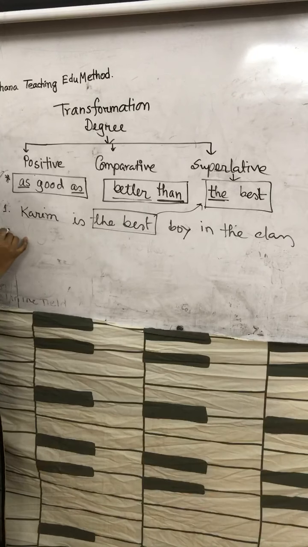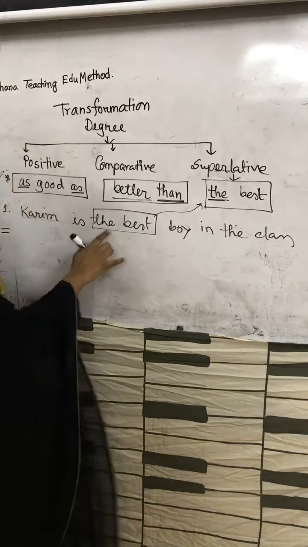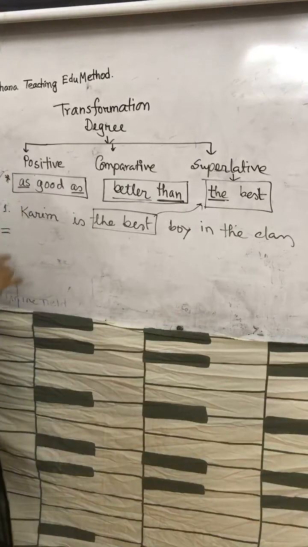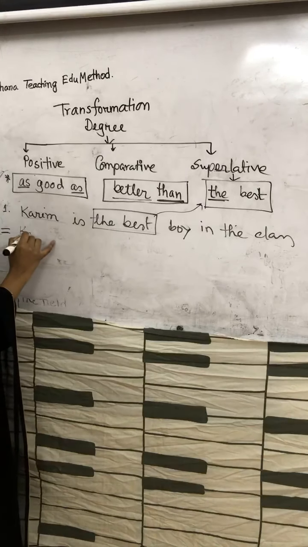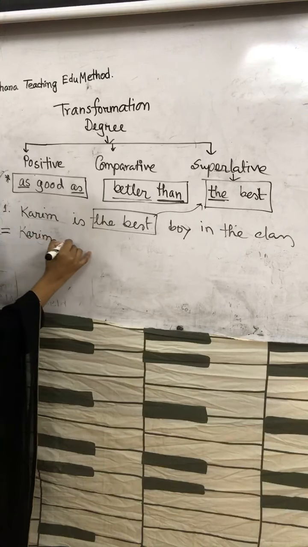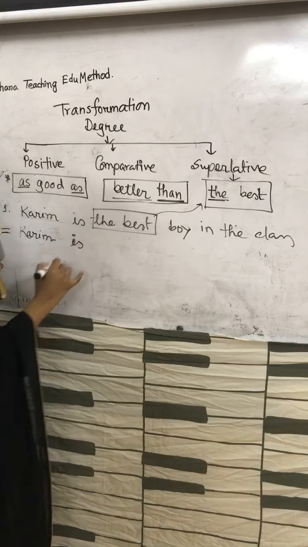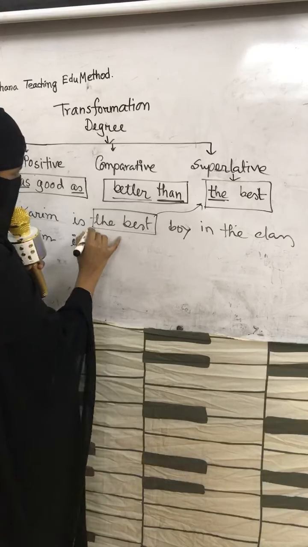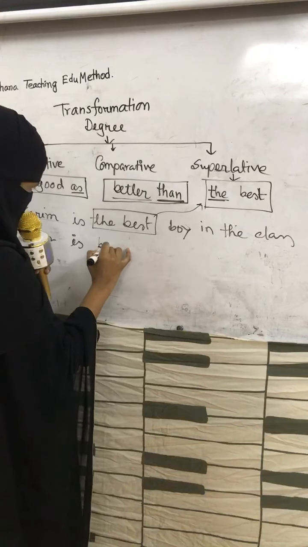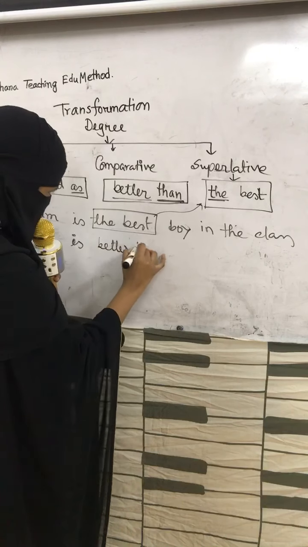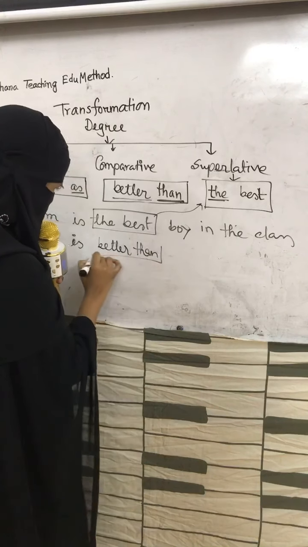Now you have to change it into comparative degree. So you have to change two words here. One is degree and another one is changing words. So degree, in case of comparative form, Karim is. Now change the degree, the best. What is the comparative form of the best? Better than. Karim is better than.